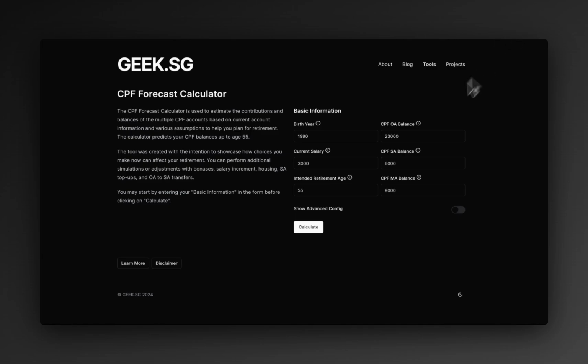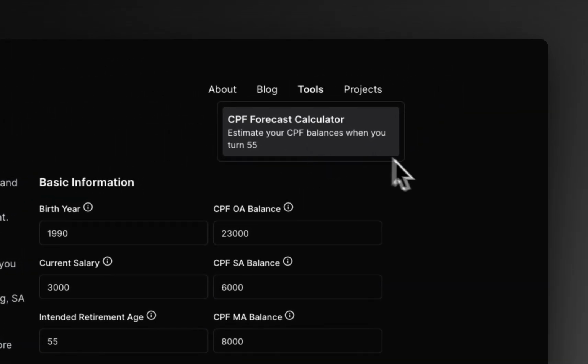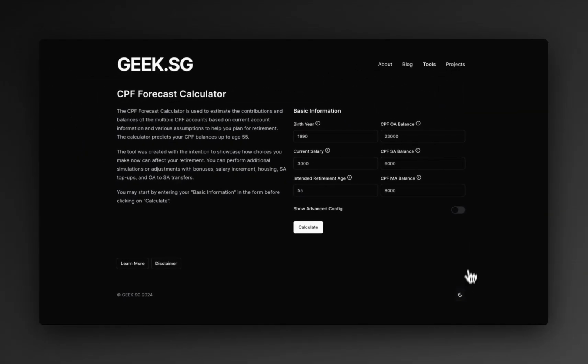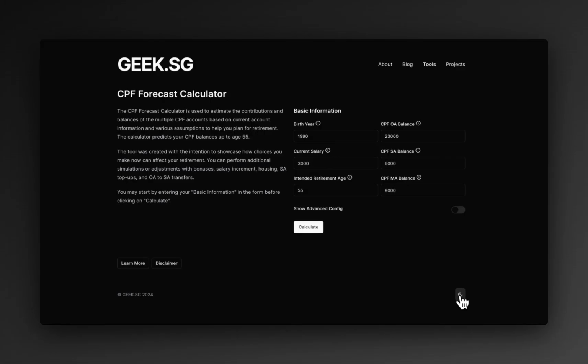To head over to the calculator, go to geek.sg. Under the tools, you should see this CPF Forecast Calculator. Click on that and you'll reach this page. Depending on your system mode, you might be on dark mode or light mode, but this is where you can toggle it based on your preference.